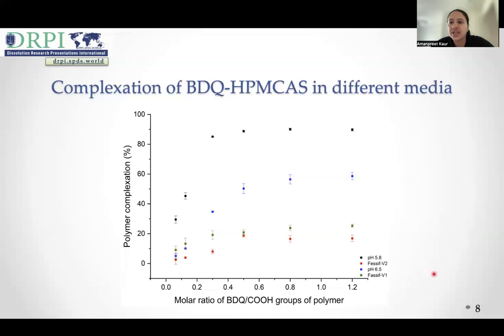The next image here depicts percentage polymer complexation when stocks containing different molar ratios of bedaquiline to carboxylic acid groups of polymer were added into different media. At pH 5.8, we observed 90% polymer complexation. And when pH was 6.5, percentage polymer complexation was lower, at 60%. This was because of greater extent of HPMCAS ionization and solubilization at pH 6.5 in comparison to pH 5.8.